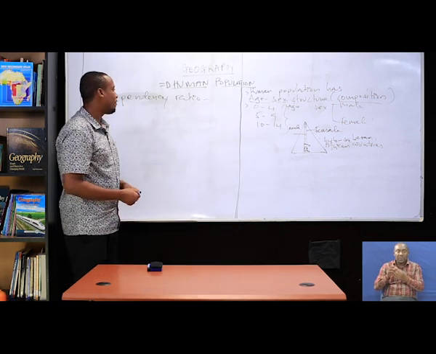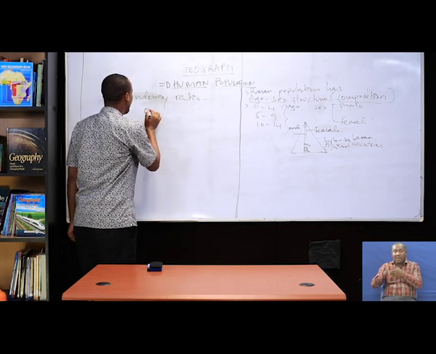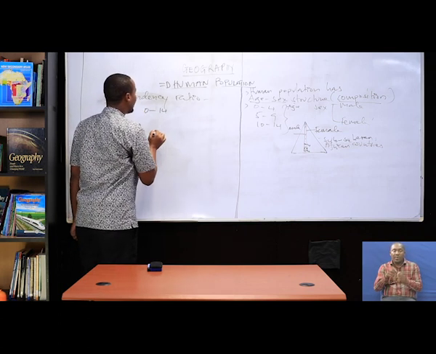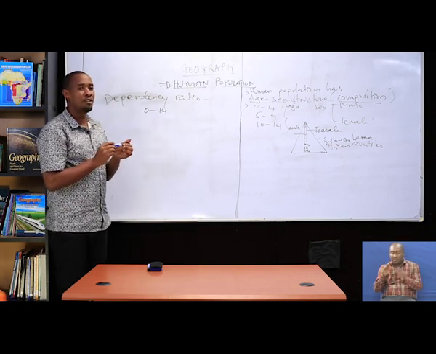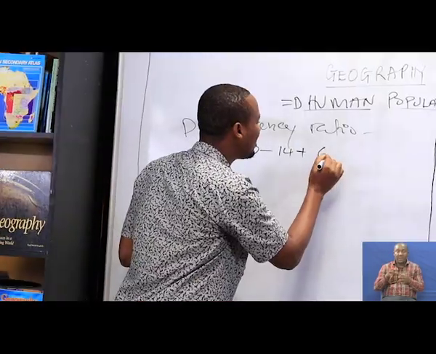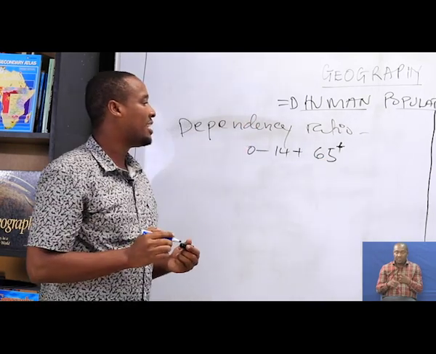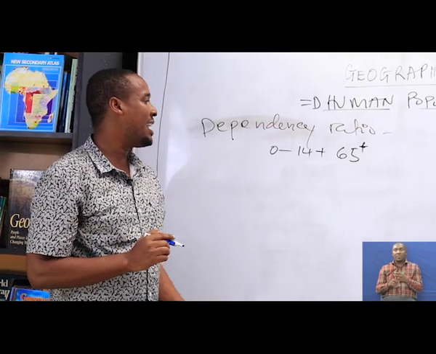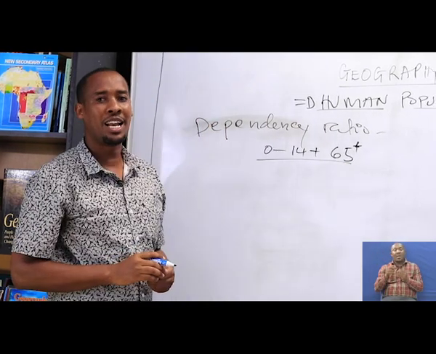Here we are highly focusing on the number of people aged 0 to 14, those are children who are not involved in any productive activities, plus the aged people, that is age 65 and above, over the working population.